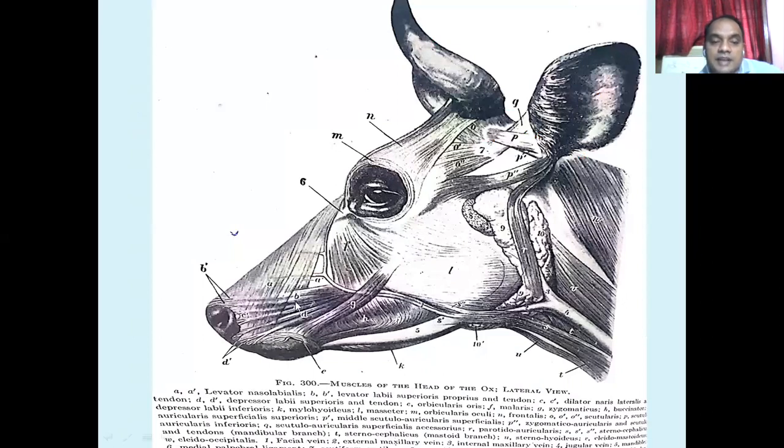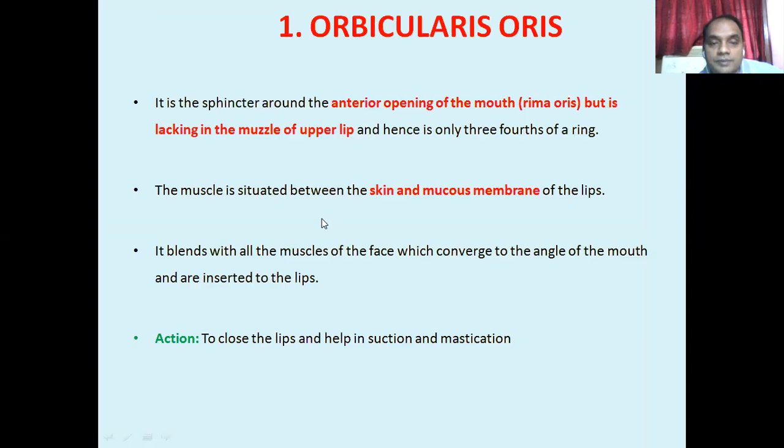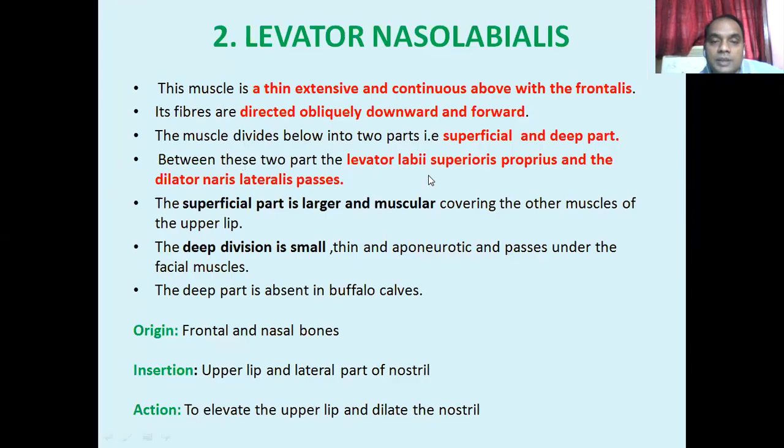This is the dilator naris lateralis, and this one is the levator labii superioris proprius muscle. This name indicates dilator naris lateralis, and another one is the levator labii superioris proprius. So these two muscles pass between the superficial and the deep part.